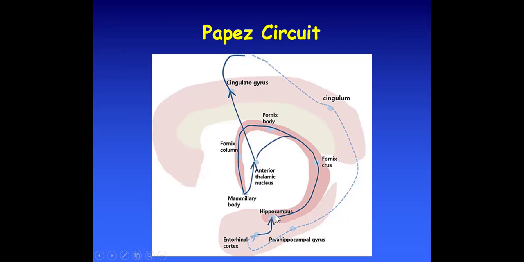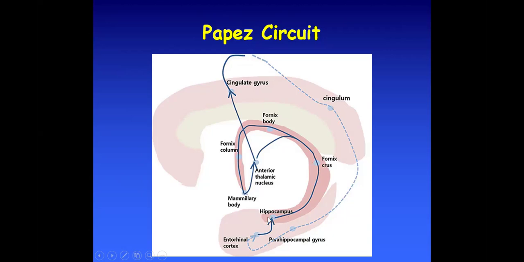So the hippocampus, the fornix, both the fornix crest and the fornix body, and the fornix column. These three are the parts of the fornix: the column of the fornix, the body of the fornix, and the crest of the fornix, the tail of the fornix. And then at the end there is the mammillary body, and from the mammillary body back to the anterior thalamic nucleus, from the anterior thalamic nucleus to the cingulate gyrus, and then through the cingulum back to the entorhinal cortex or the hippocampal gyrus, and back to the hippocampus.